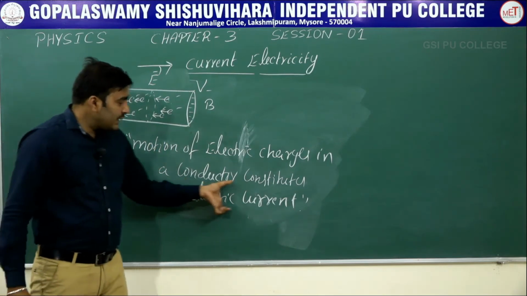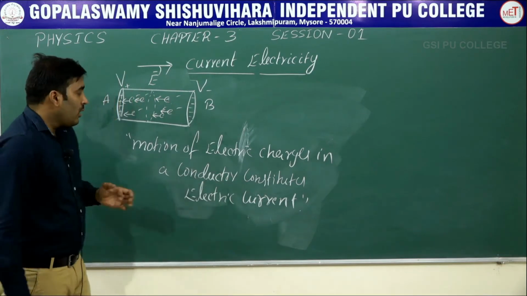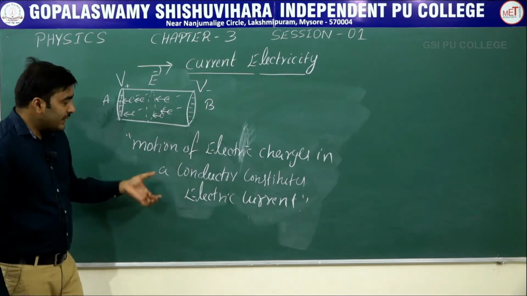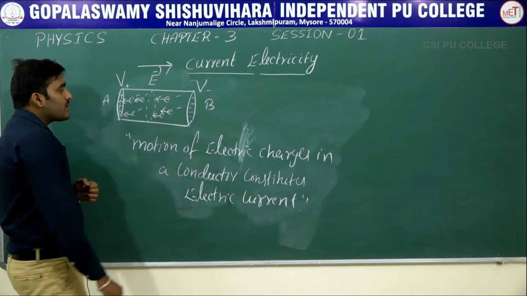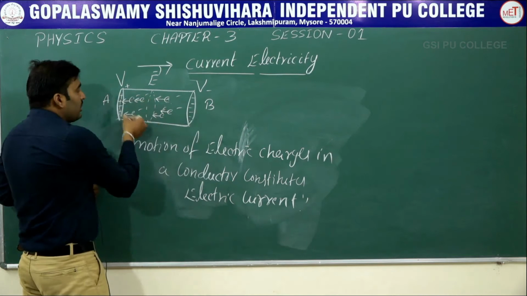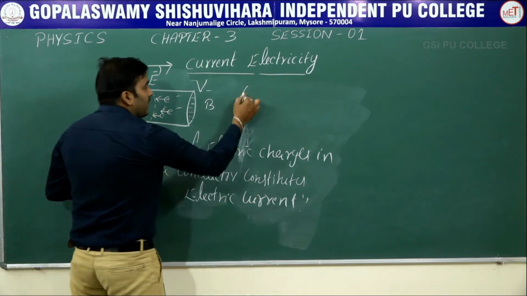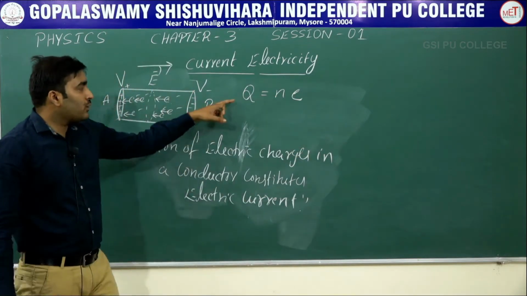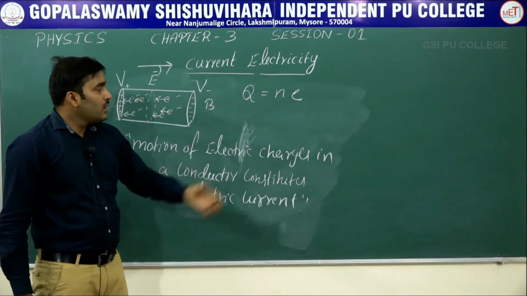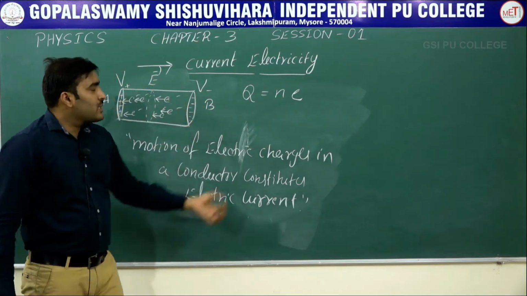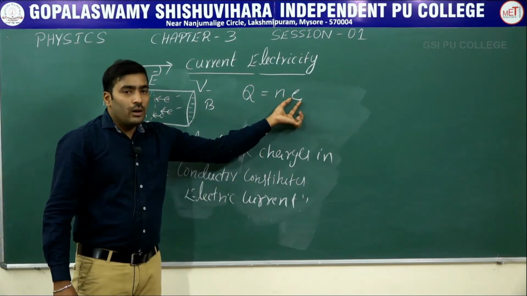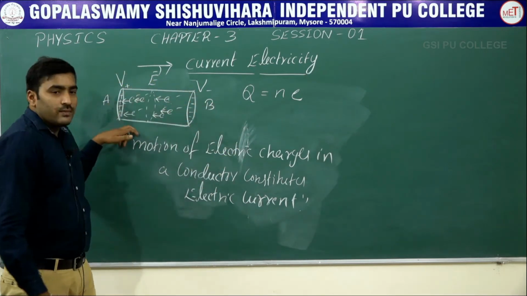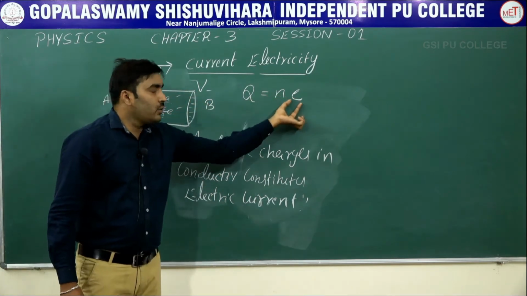Now let us see this electric current as a quantity. How can you express the electric current in a conductor? How to measure the electric current in a conductor? Suppose I write all these electrons as one particular charge, that is Q equal to N into E. We know from electrostatics, charges are quantized. A total charge on a body can be expressed as integral multiples of the basic unit of charge, called the electron charge. So if I say all these charges are written as Q, that is equal to N into E.